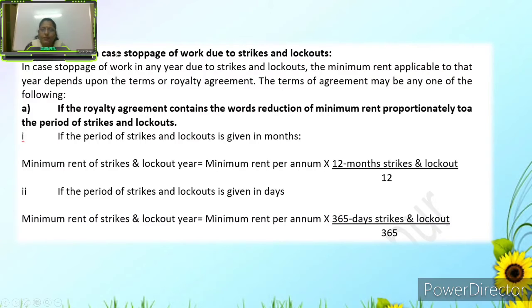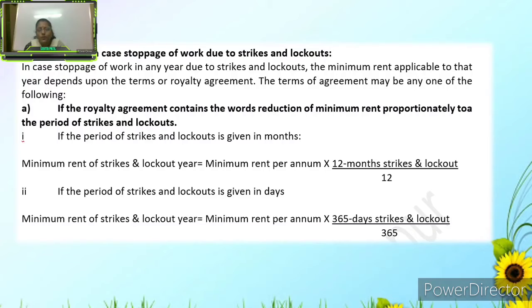Then, minimum rent in case of stoppage of work due to strikes and lockouts. In case of stoppage of work in any year due to strikes and lockouts, the minimum rent applicable to that year depends upon the terms of the royalty agreement.